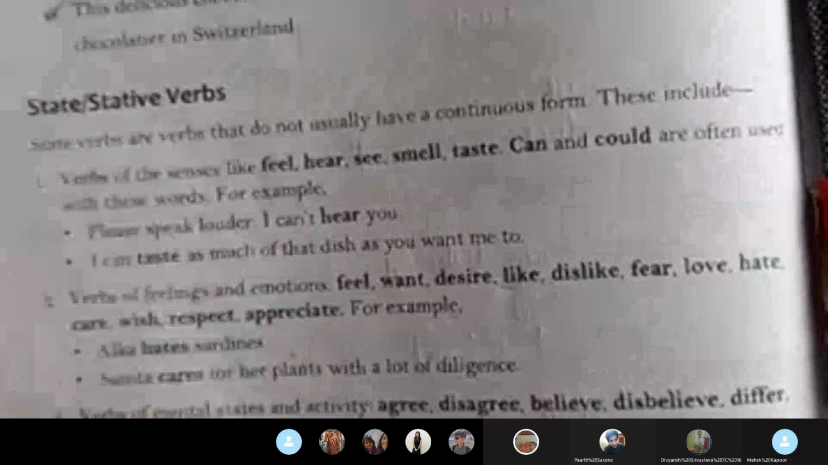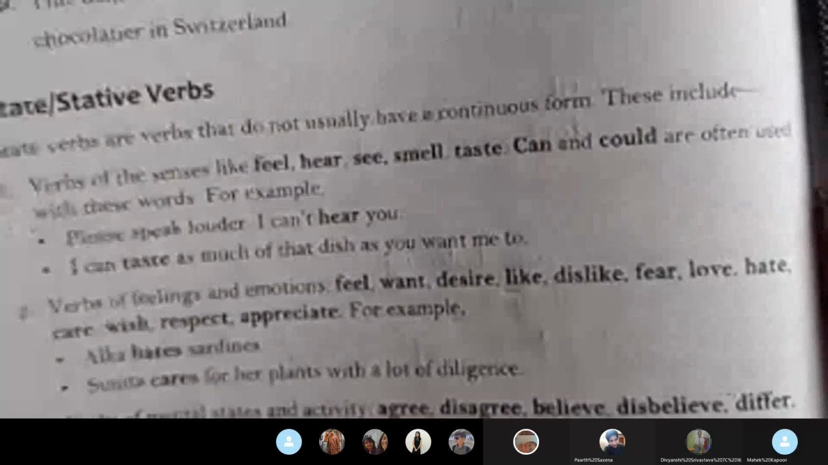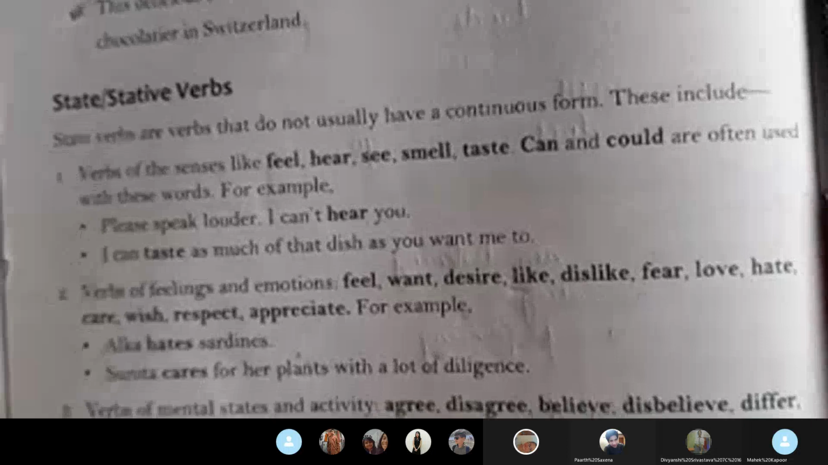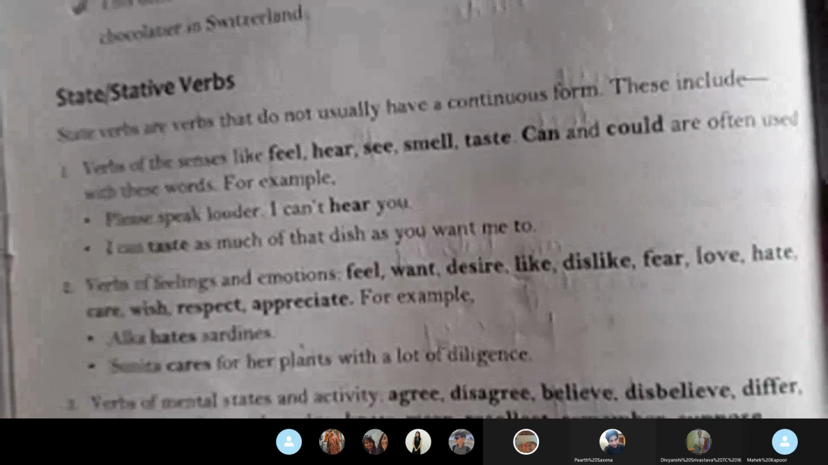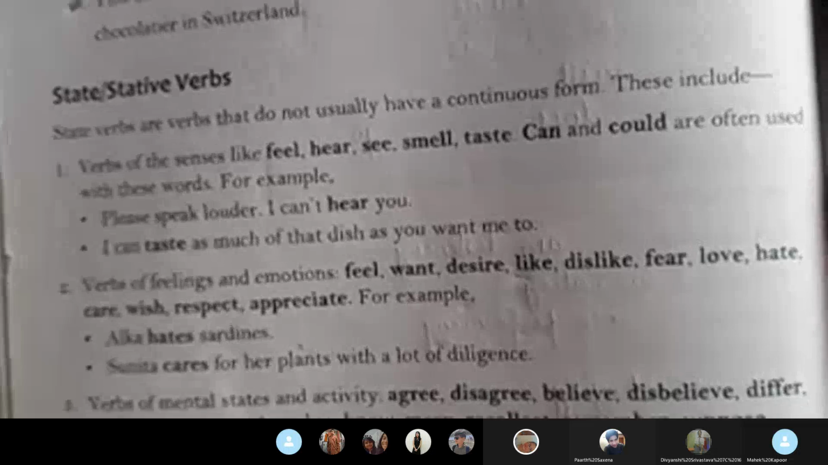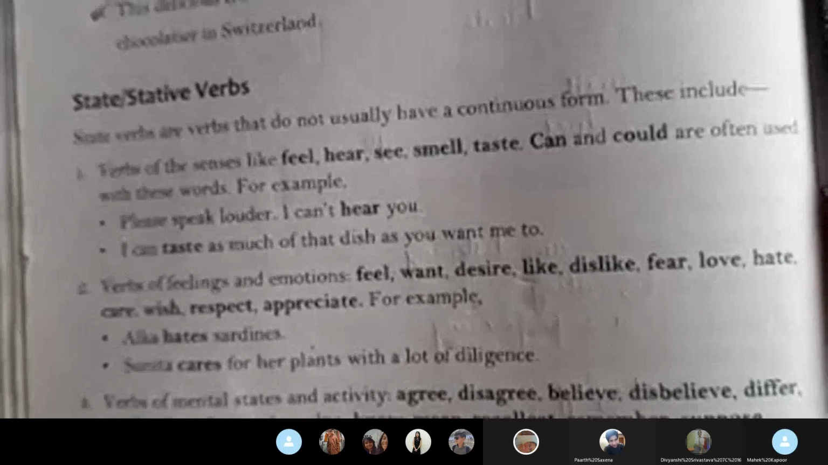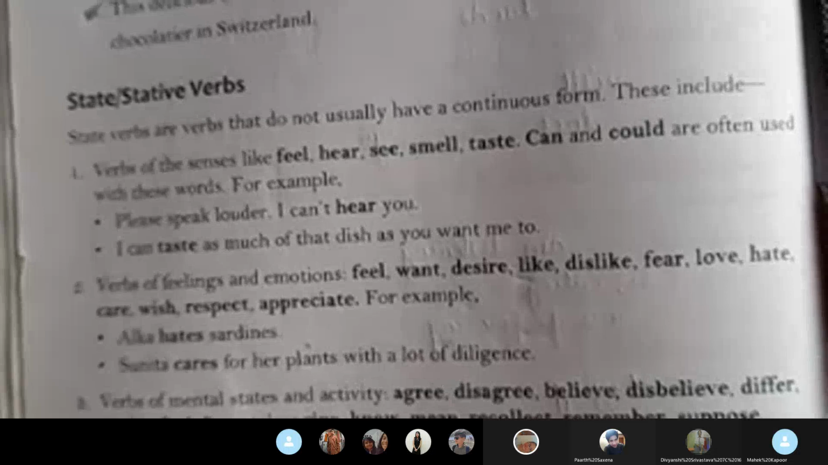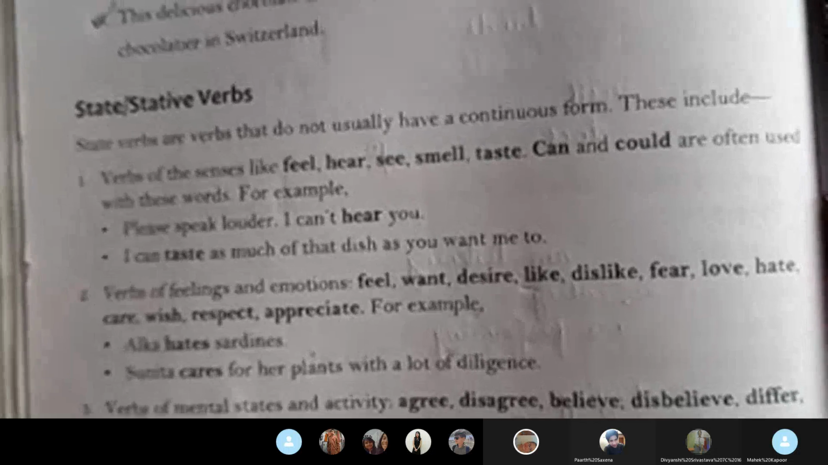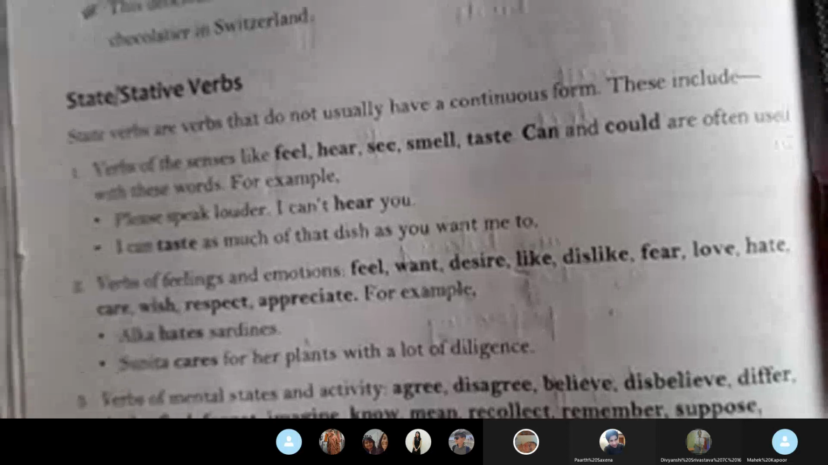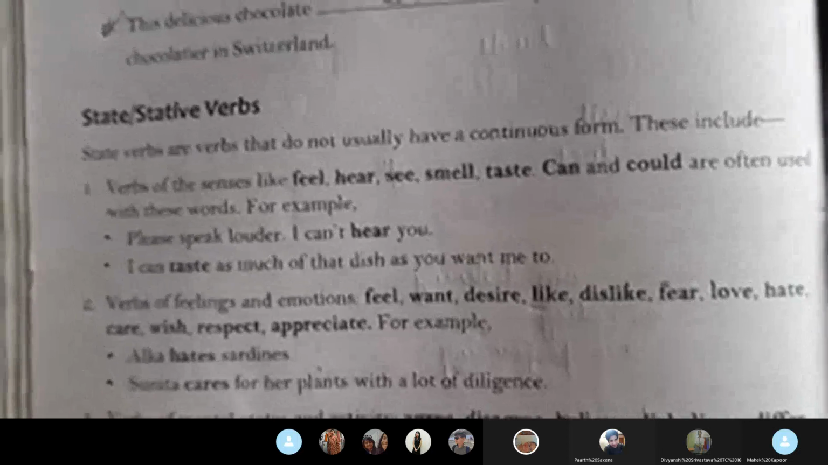Next, verbs of mental states like agree, disagree, all these words. Okay, then next is verbs showing possession. That means belongs, owns, possesses. Gandhi belongs to a generation of selfless freedom fighters. So belongs. Okay, then verbs like seem, appear, cost, consist, contain, resemble. Example, the dish contains mushroom. It's a simple present.